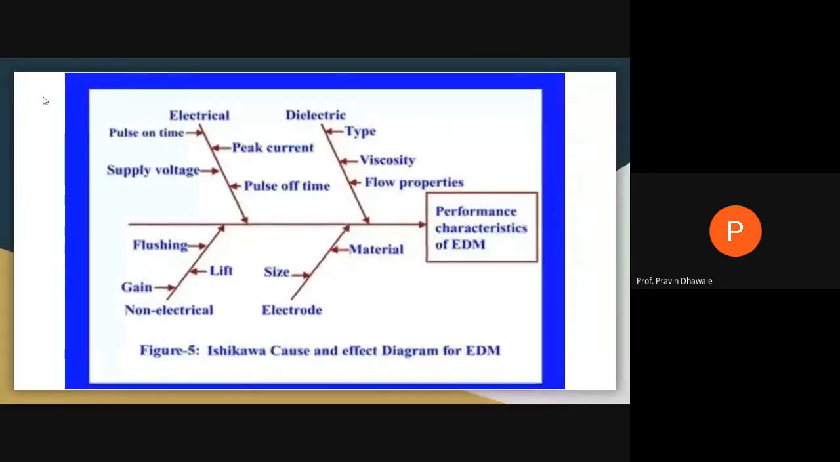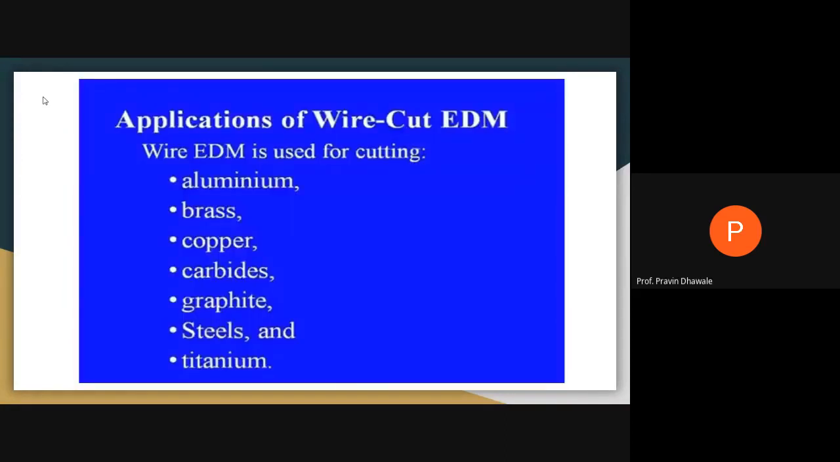In the last lecture, we dealt with the cause and effect diagram that will be used in the wire cut EDM process. These are the certain input parameters that have an impact on the output parameter, that is the performance characteristic of EDM. Now, what are the applications of this wire cut EDM process?